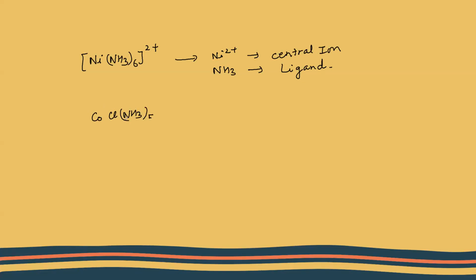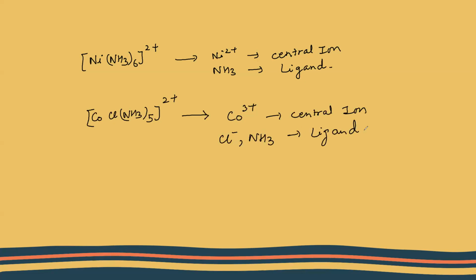Okay, guess this. Pause the video and guess it. So here, the central ion is cobalt 3 positive, which would be my central ion. And the ligands are Cl negative and NH3. So these are my ligands. Let's do one more example.